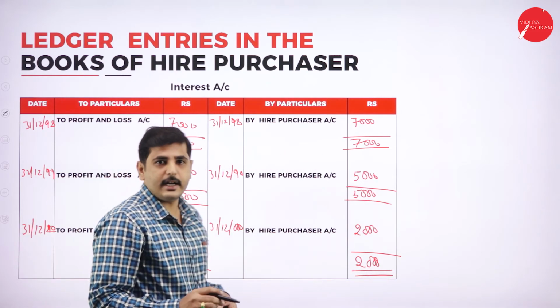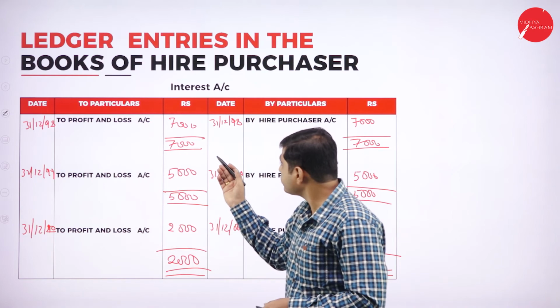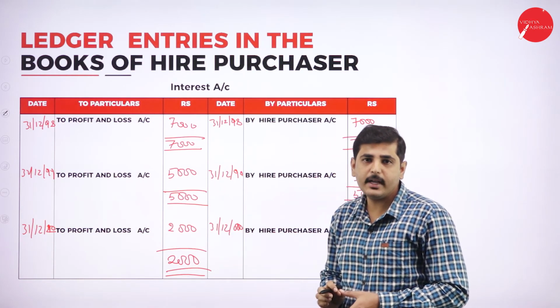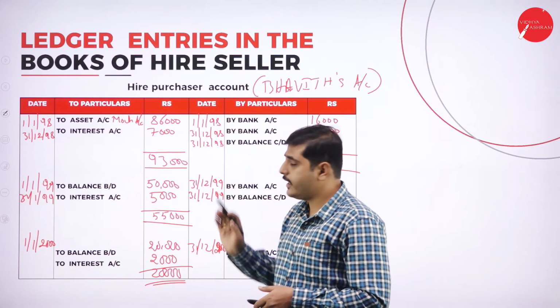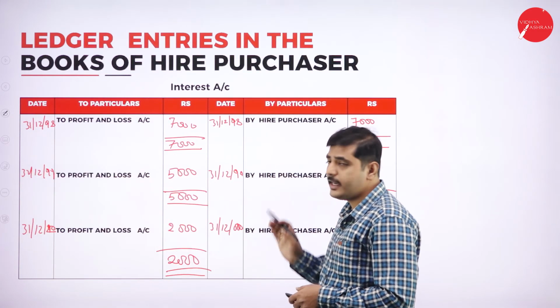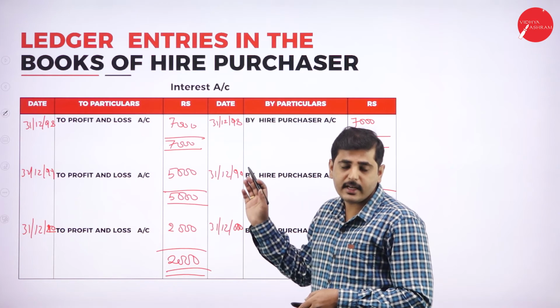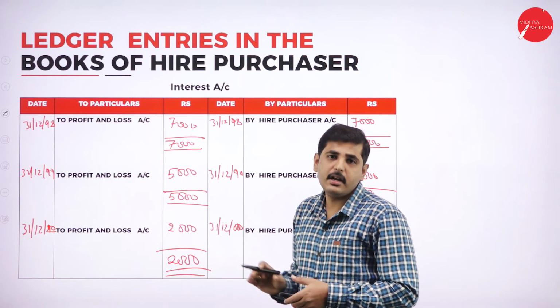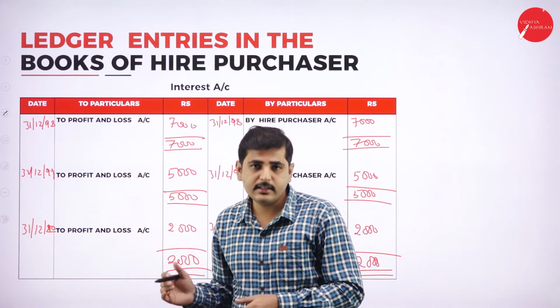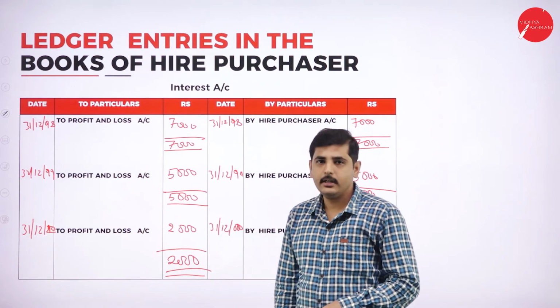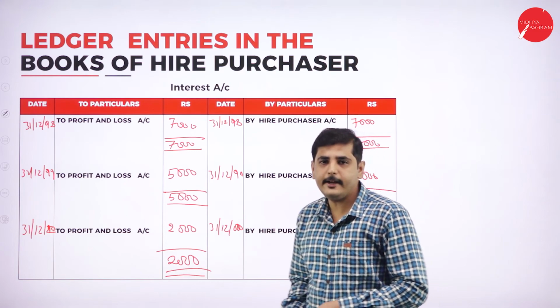Now I hope you are understanding, my dear students. In the books of hire seller, we have to prepare two accounts. What are those? The first one, hire purchaser account. The second one, interest account. So in the books of hire seller, we are preparing the ledger entries. This type of problem you can expect for 10 marks in the exam. Now let's go to the next slide.